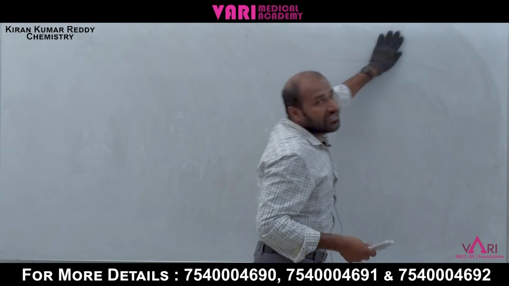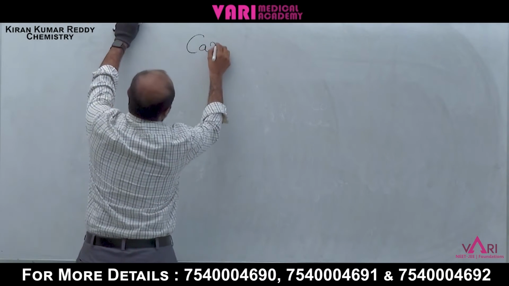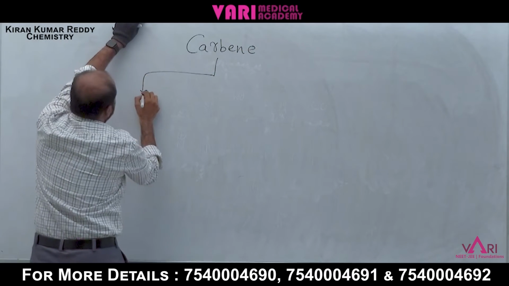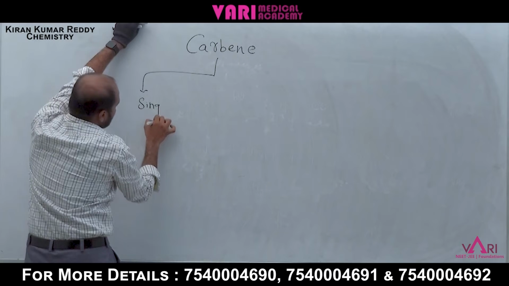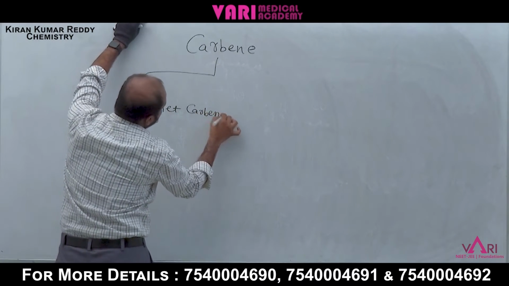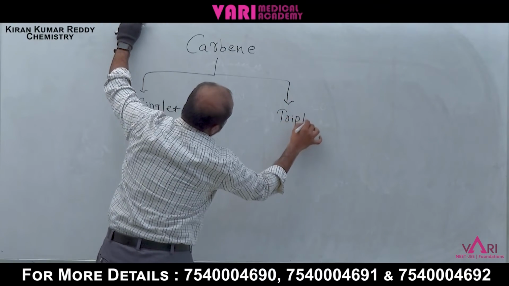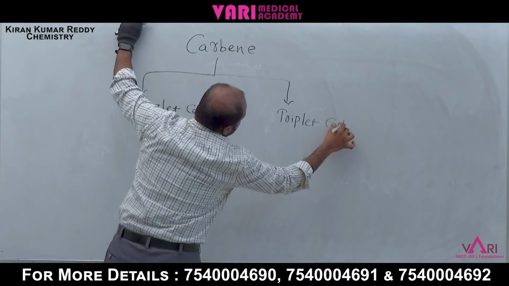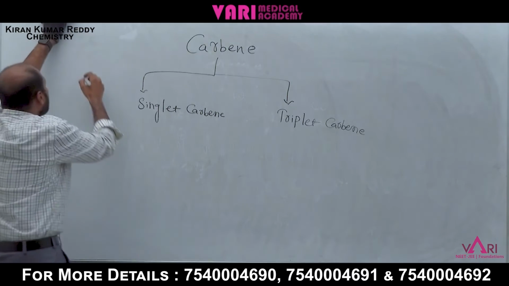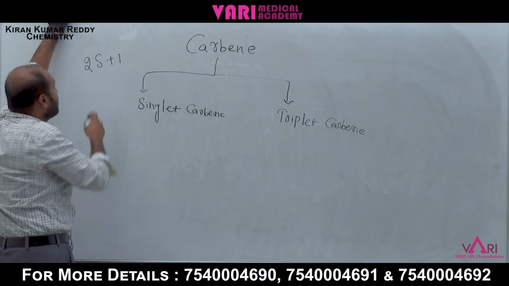Carbenes are divided based on spin into singlet carbene and triplet carbene. Here is how to decide triplet and singlet. The formula is 2s plus 1, spin multiplicity.